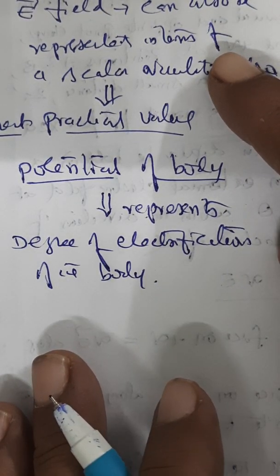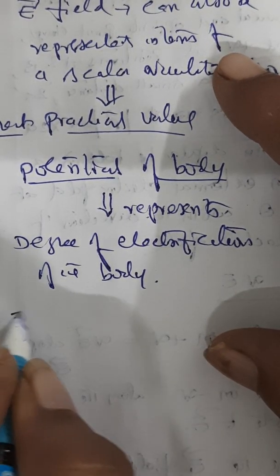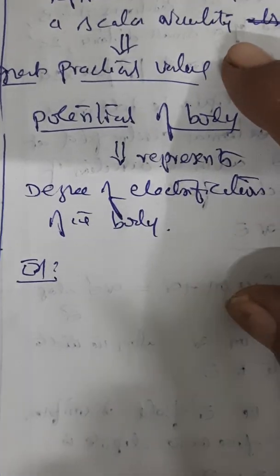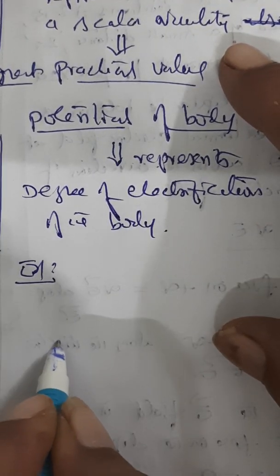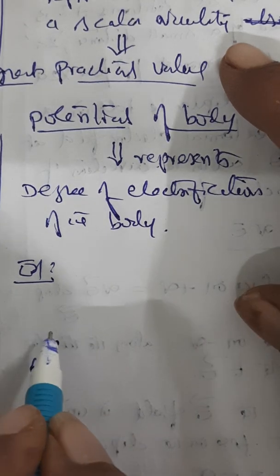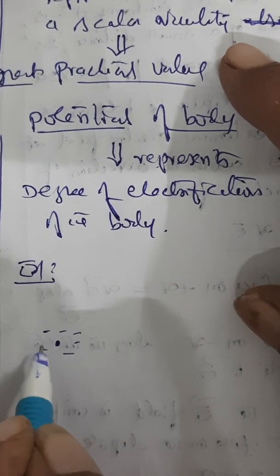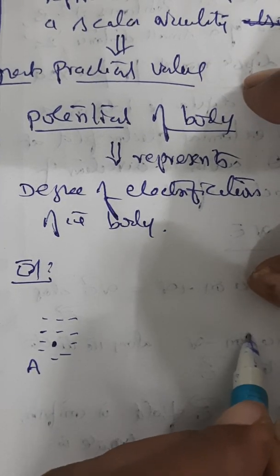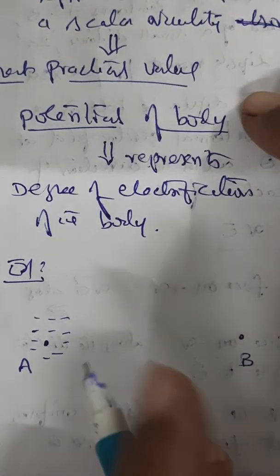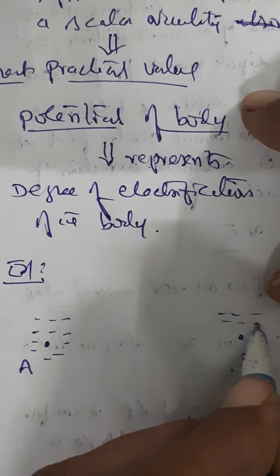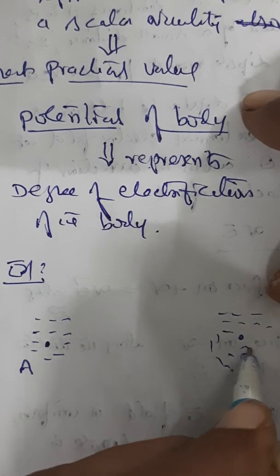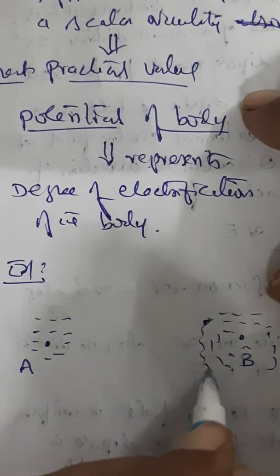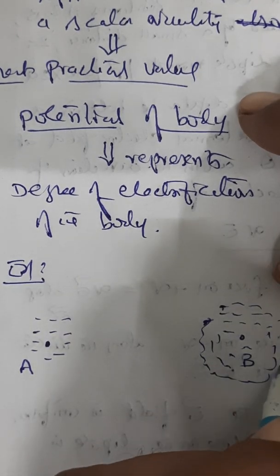To demonstrate the concept of potential, I'll just give you a small level of understanding. We need to recollect from lower classes. For example, let us say there is a position called A. There are a certain number of electrons here. At another distance, let us say another point is there. Here also electrons are there, distributed.